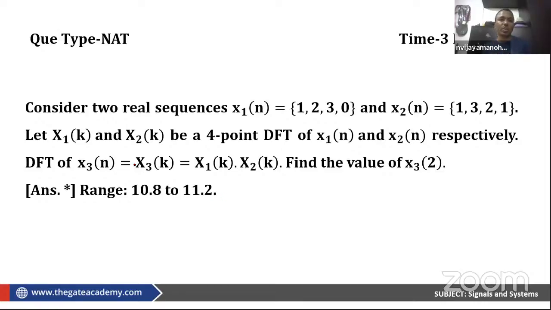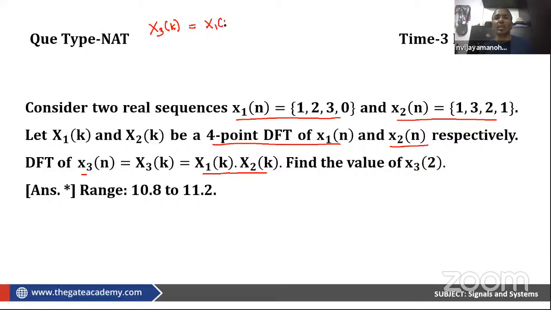Tell me how to approach this. There are 2 real sequences, x1 of n and x2 of n, given by this. x1 of k and x2 of k are the 4-point DFTs of x1 of n and x2 of n, such that x3 of n has DFT x3 of k, and x3 of k is x1 of k into x2 of k. So what they are saying is, I have a signal called x3 of k, and in the frequency domain, x3 of k looks like x1 of k into x2 of k.